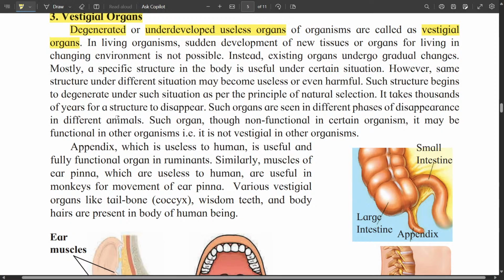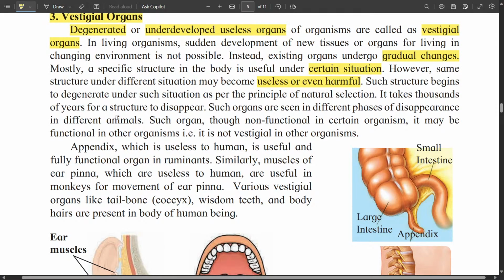In living organisms, sudden development of new tissues and organs for living in a changing environment is not possible. It's a very slow and gradual change. So a specific structure in the body is useful under certain situations, but it can be useless or even harmful in some other organism.